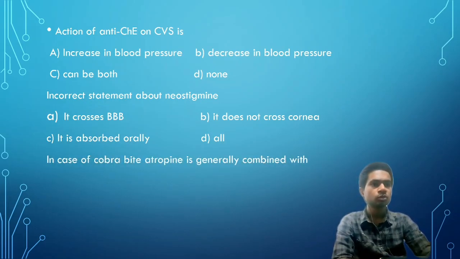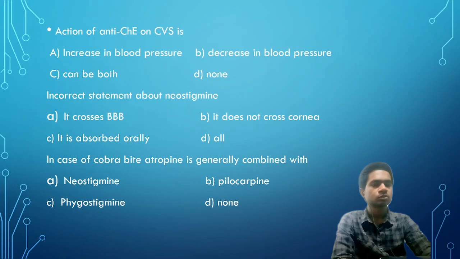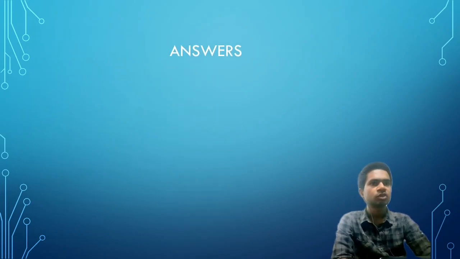Next, in case of cobra bite, atropine is generally combined with neostigmine, pilocarpine, physostigmine or none. So the best answer is neostigmine. So here are the answers of the MCQs as we have already discussed.